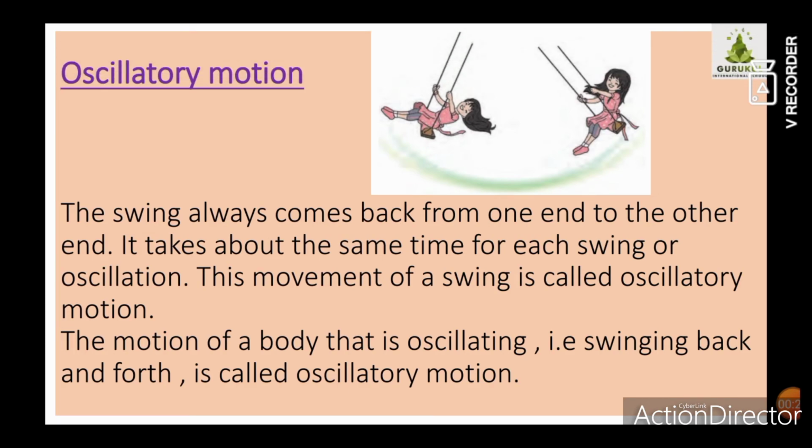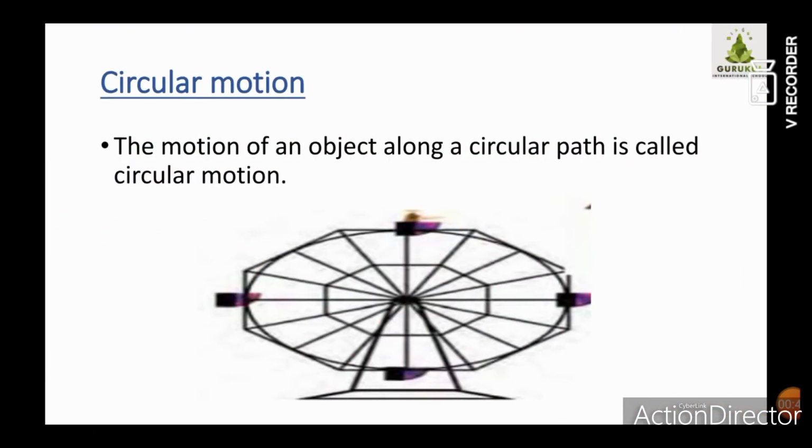Oscillatory motion is a non-linear motion. In oscillatory motion, what happens? The body or the object moves back and forth. This kind of motion is called oscillatory motion. Now we will study the next type of motion, which is called circular motion.